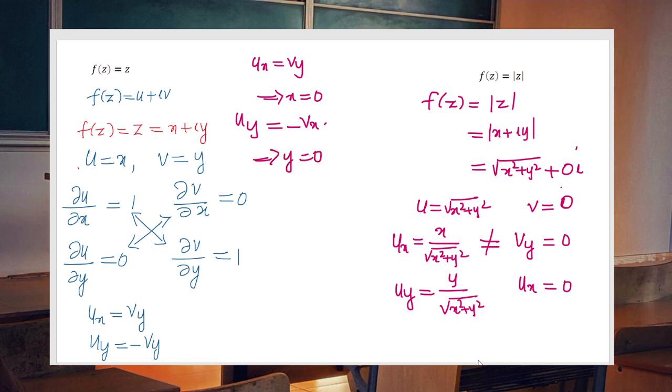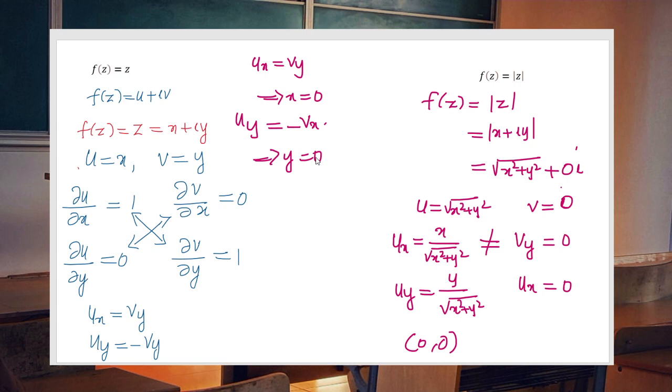That means the function satisfies the Cauchy-Riemann equation only at the point (0, 0), that is x equal to 0 and y equal to 0. Now at x equal to 0 and y equal to 0, are the partial derivatives continuous or not?